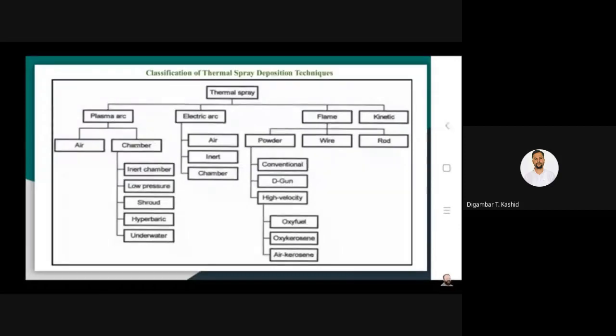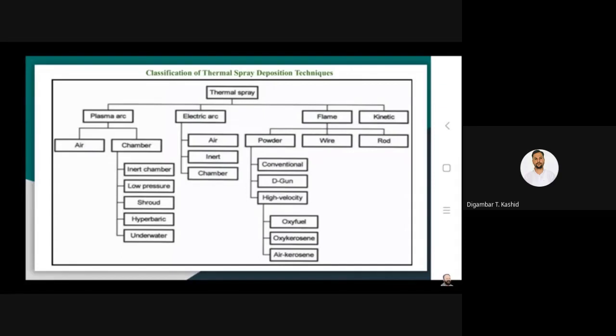If it is in the form of powder, then there may be conventional flame spraying, or detonation gun flame spraying, or high velocity oxy fuel flame spraying. Then again under the high velocity category, there are some sub-classifications like oxy fuel, oxy kerosene, air kerosene, depending on the kind of fuel you use for burning for the heat generation purpose.